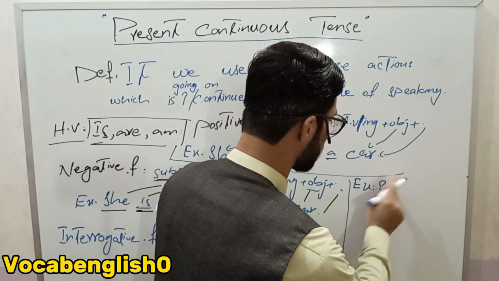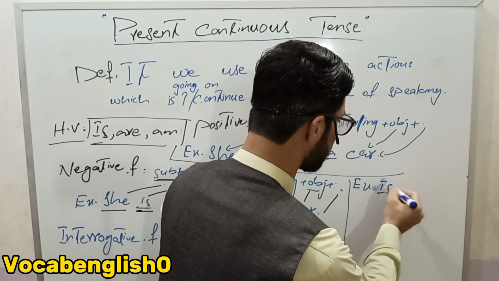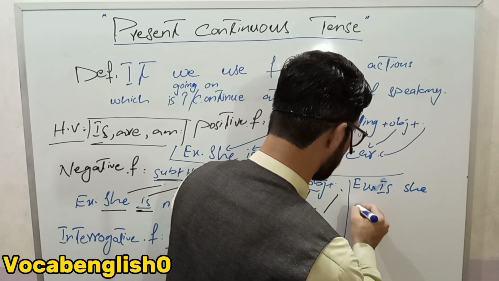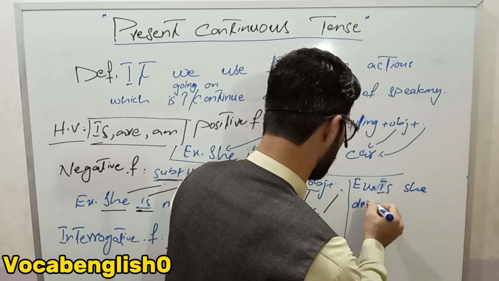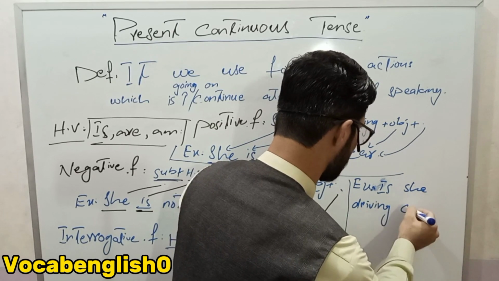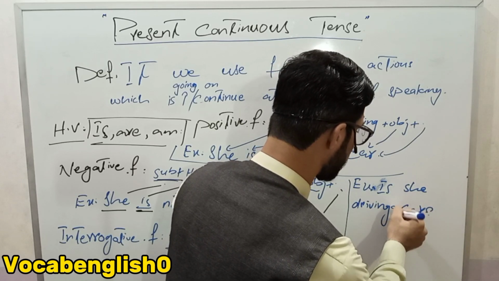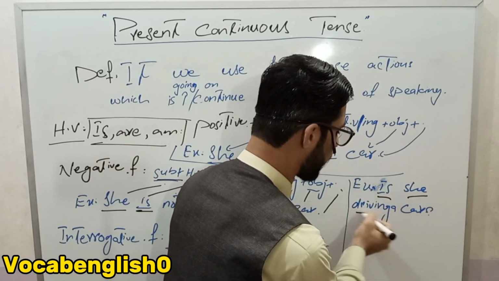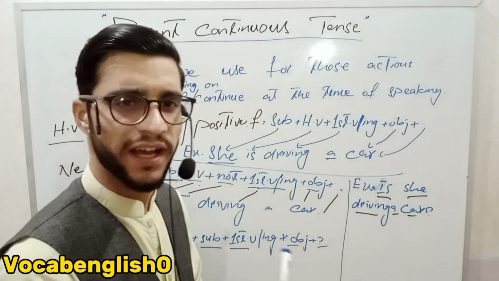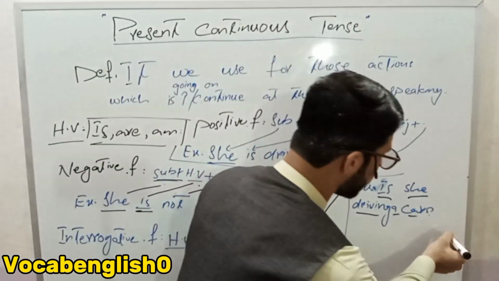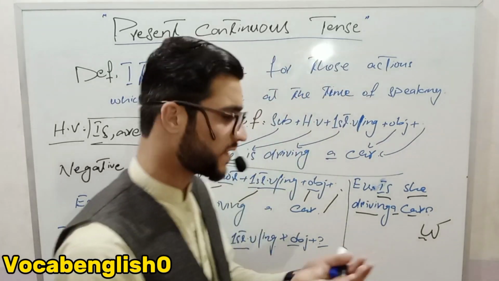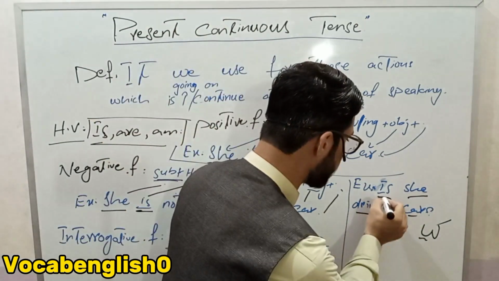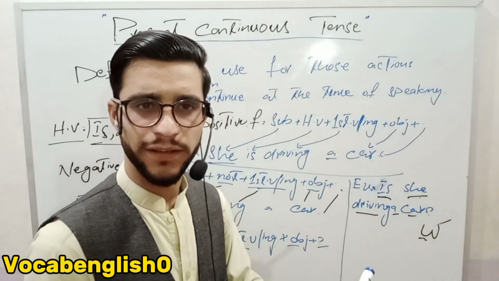Now the interrogative example is there. Is she driving a car? Is she driving a car? क्या वो गाड़ी चला रही है क्या? When the word क्या comes at the first of a sentence, think that it is an interrogative sentence. It is a question sentence. Is she driving a car? क्या वो गाड़ी चला रही है?